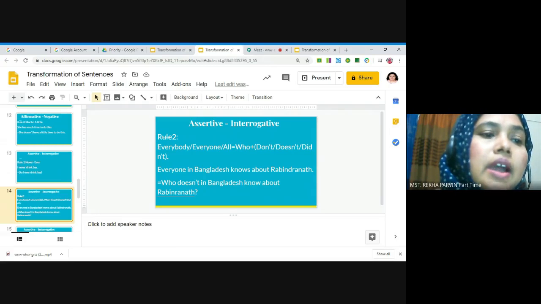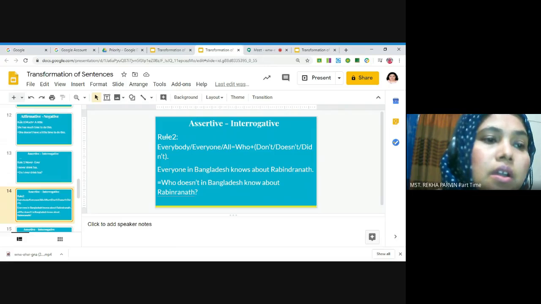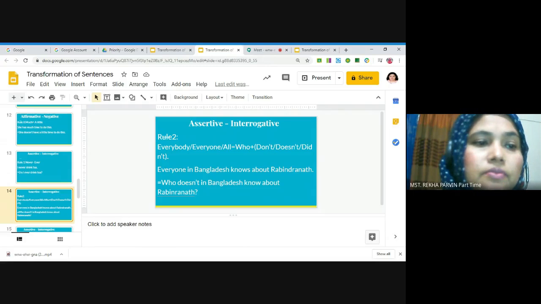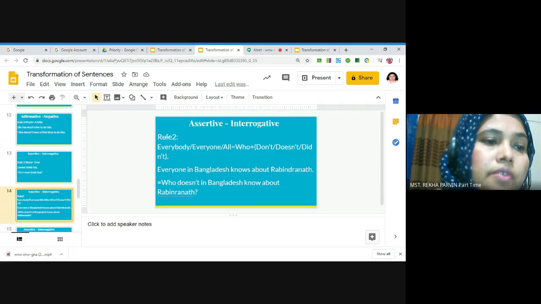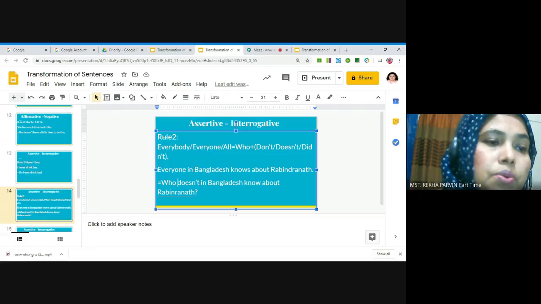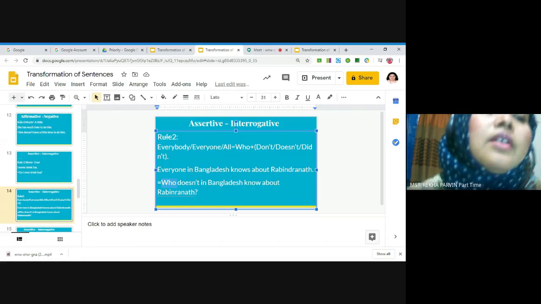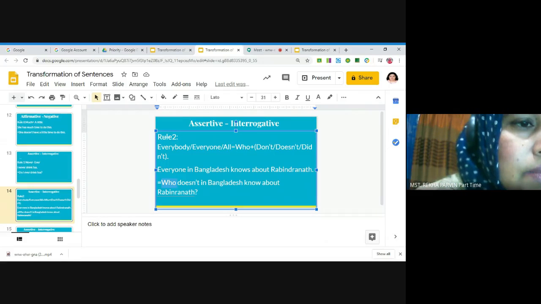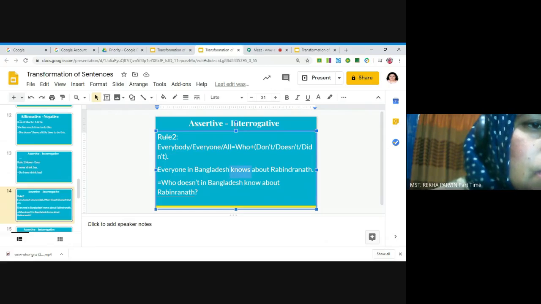So here I have used who doesn't in Bangladesh know about Rabindranath. Instead of everyone, I used who, and this is present indefinite tense, knows. That's why I used doesn't. And I also used doesn't because Bangladesh is a singular subject.